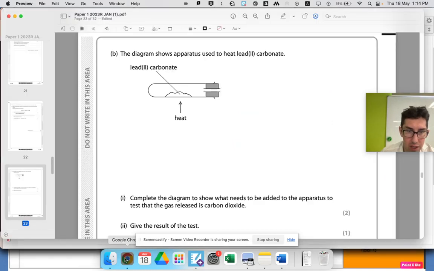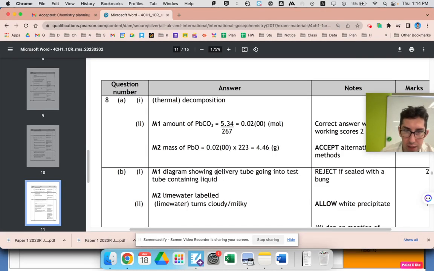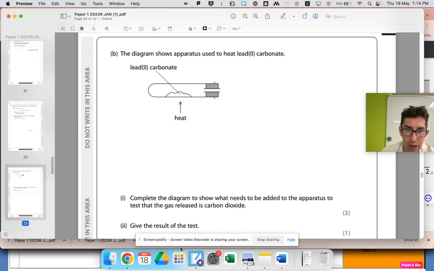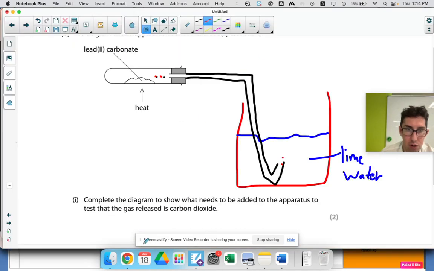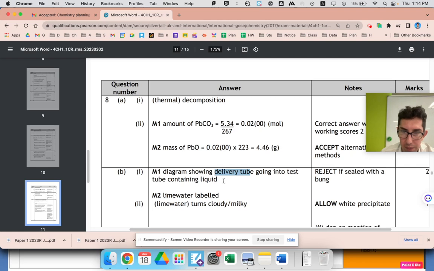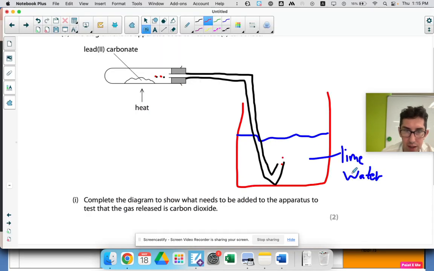Let's check the mark scheme. So diagram showing a delivery tube. So that's a delivery tube. Did it ask us to label it? Actually, I didn't check. Always check because often they say label it. They haven't, so we're good. But yeah, you'll lose a mark if you don't label it. So you reject if sealed, but you could lose a mark if it's sealed with anything. And lime water labeled. Did we do that? I think we did. Yes, lime water.